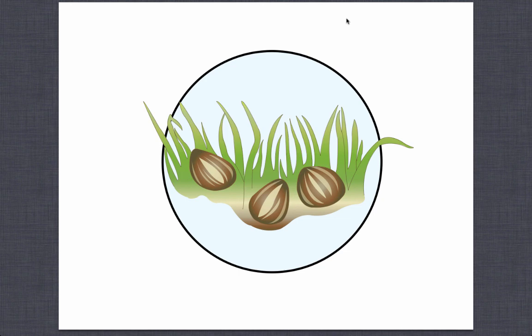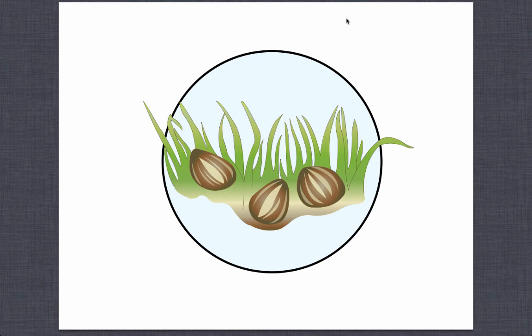So a cycle is a sequence of events that repeats itself again and again. In the previous lesson, we learned that stages in the life cycles of flowering plants and trees are both from seed to seed. The life cycles begin with seeds and end with the plants and trees producing new seeds.